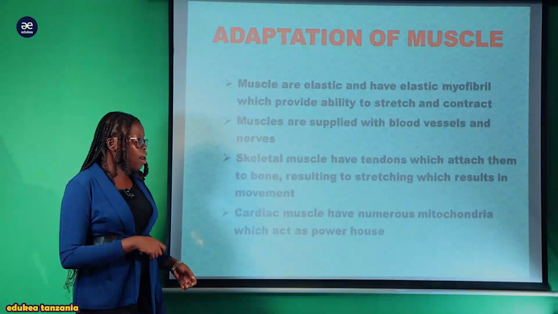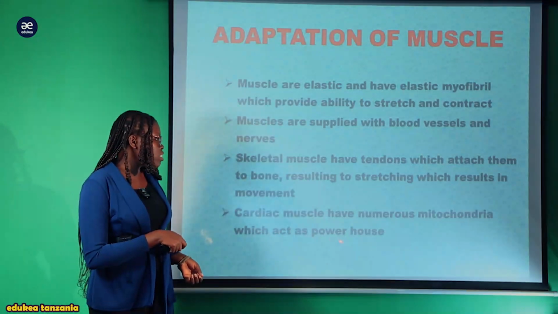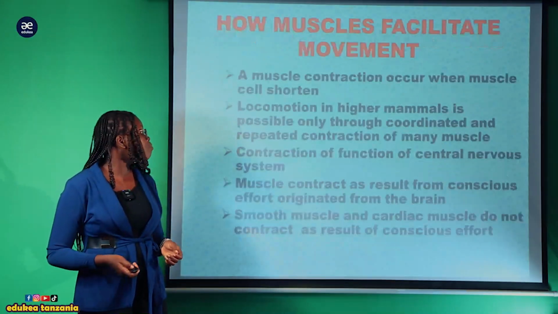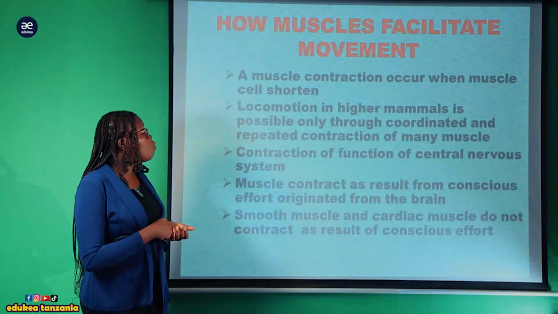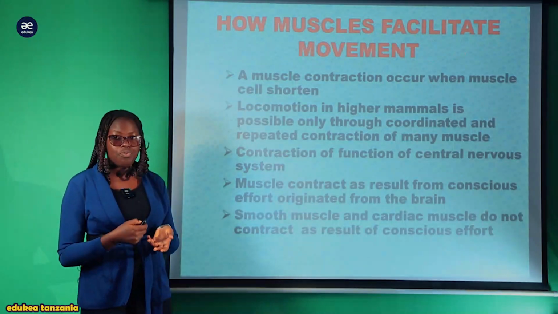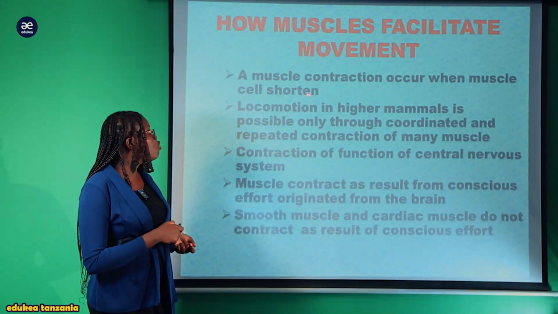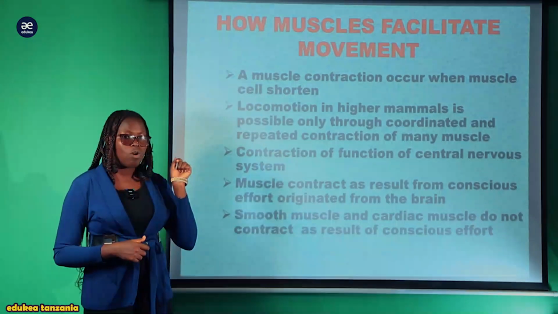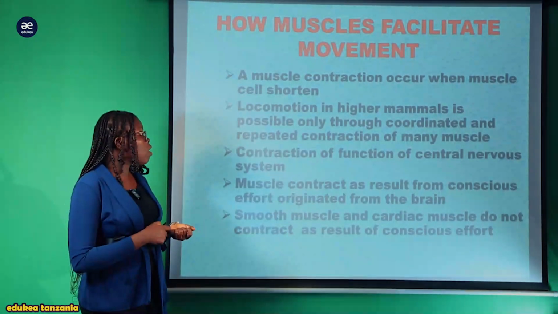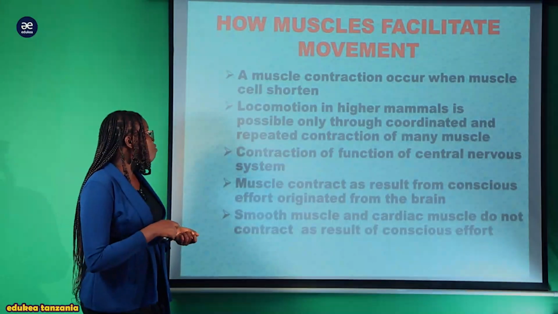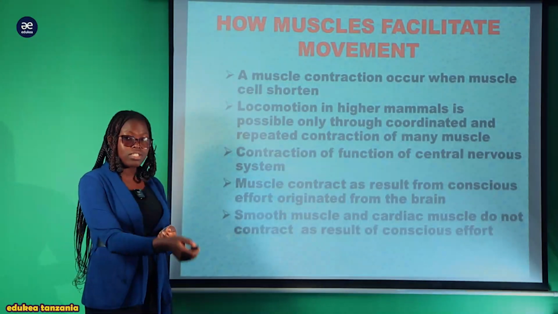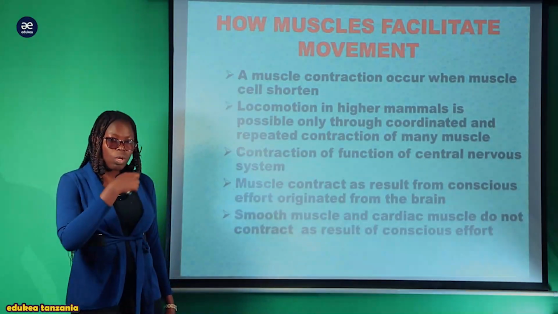Cardiac muscle has numerous mitochondria which act as the powerhouse of the cell. Now, how muscles facilitate movement. A muscle contraction occurs when muscle cells shorten. In case there is contraction, there is a decrease in length, meaning that with relaxation there is movement,